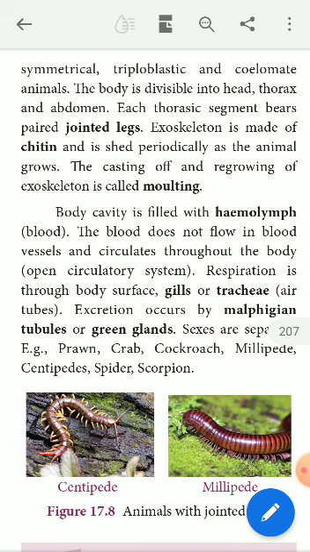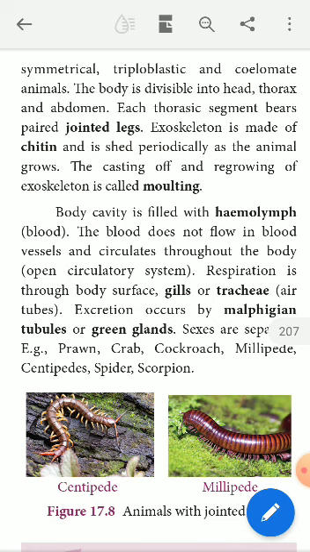Therefore, head, thorax, which is otherwise called the chest region, then abdomen. So the body is divisible into three parts: head, thorax, and abdomen. Each thoracic segment bears a pair of jointed legs. Say, you take Periplaneta americana, commonly called a cockroach. It has three pairs of legs on the ventral side. The legs are attached to the thorax region.